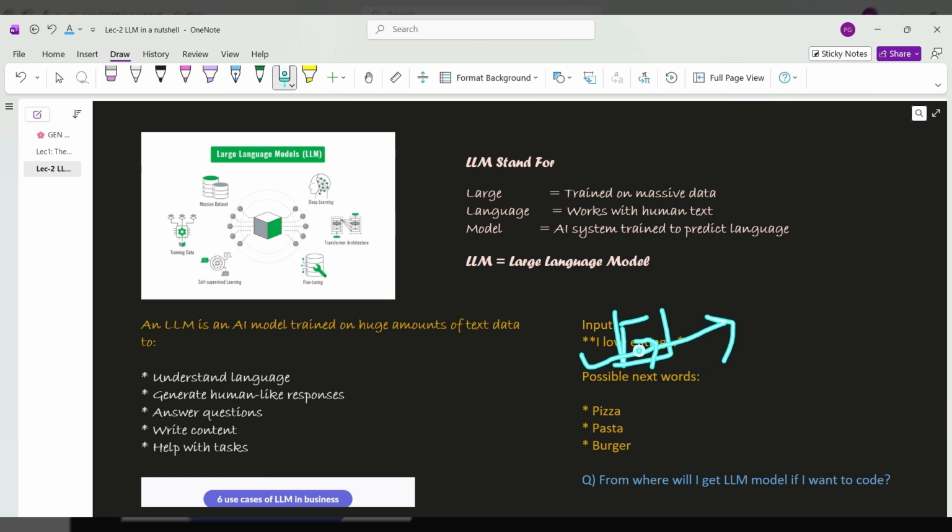So now what does this LLM do? Based on probability, it will try to predict the next word which can come here so that our sentence is complete. If I say "I love eating", what can be the possible next words? It can be pizza, pasta, burger, anything. Think that it has its own data set because it's a machine after all.